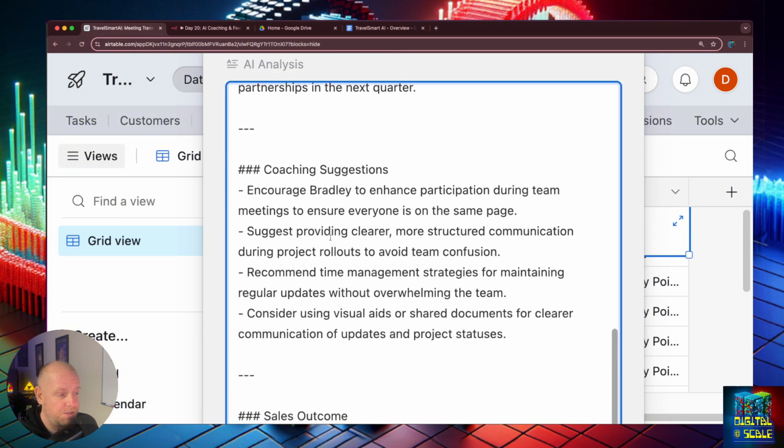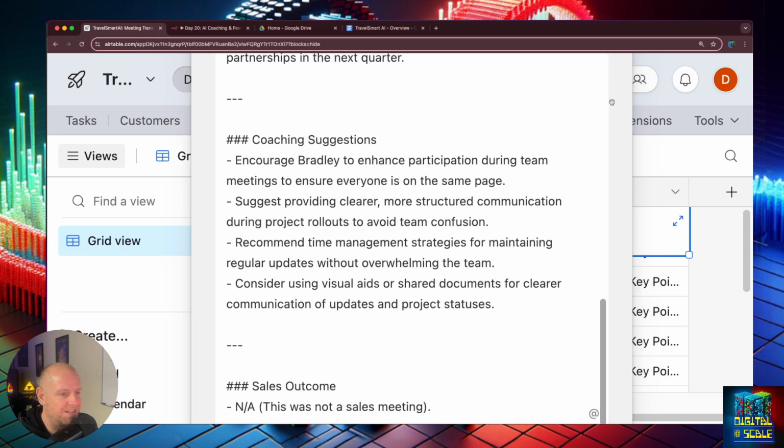Decisions. Coaching suggestions. We want to encourage Bradley to enhance participation during team meetings to ensure everyone is on the same page. Suggest providing clearer, more structured communication during project rollouts to avoid team confusion. And recommend time management strategies for maintaining regular updates. Consider using visual aids or shared documents for clear communication of updates and project statuses. So here, I think this was not a sales meeting.